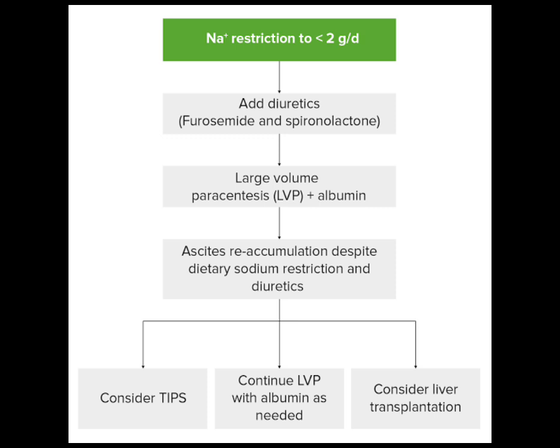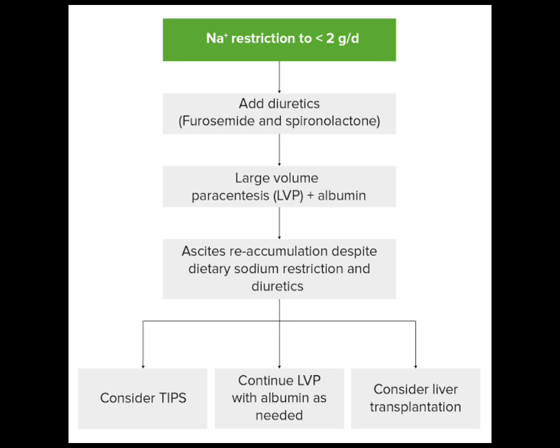And the third mechanism is decreased production of proteins by the liver. When there are no proteins in the blood vessels, the osmotic pressure will be low. So fluid will further leak into the third space. So these are the three mechanisms.